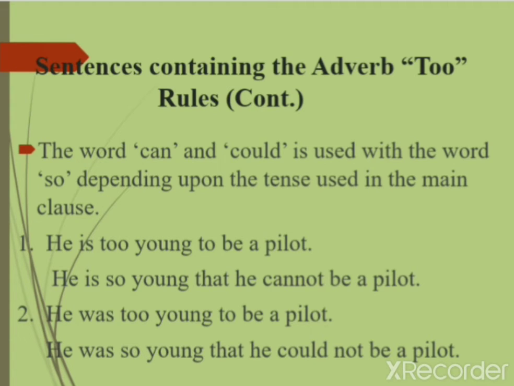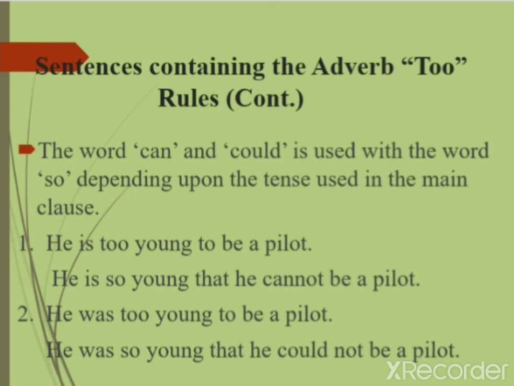Keep in mind that the words "can" and "could" are used with the word "so" depending upon the tense used in the main clause. Here are two examples given with both the tenses, present and past. First is, he is too young to be a pilot. He is so young that he cannot be a pilot. "Cannot" is used because in the sentence it is written "he is too young". So "so" is to be followed by the word "cannot", present with present.